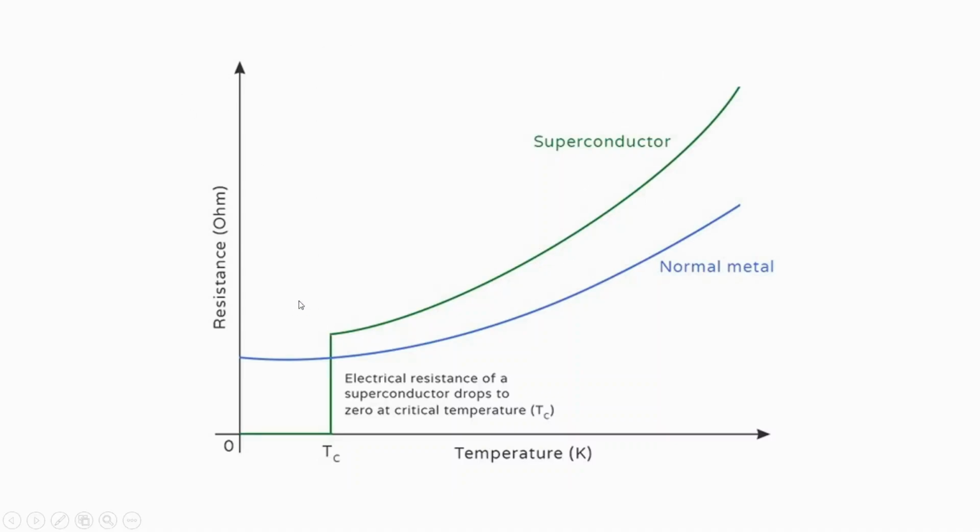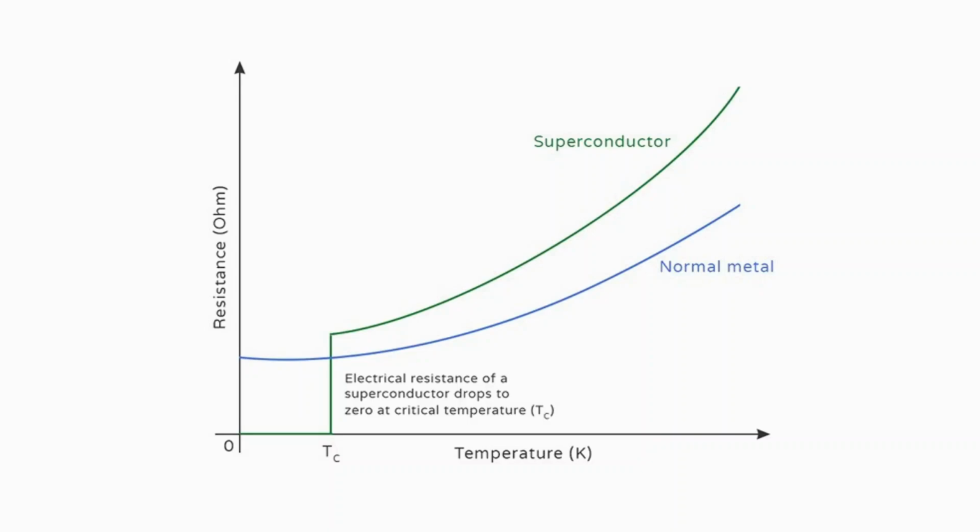Now let us look at this picture, and things will be more clear to you. This plot is about temperature and resistance: temperature in Kelvin and resistance in ohm. For a normal metal, if you keep decreasing the temperature, its resistance will also decrease, but it will never be 0. It will be very close to 0 at very low temperatures. In other words, if you increase the temperature, the resistance of a metal increases.